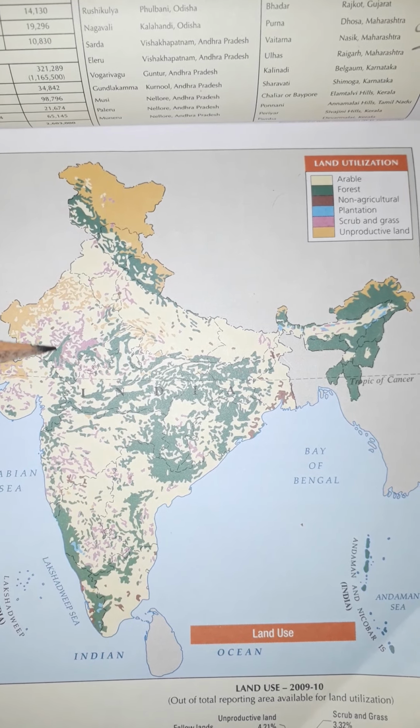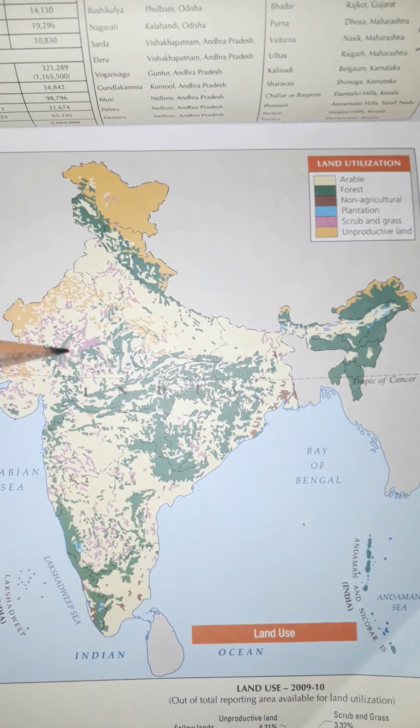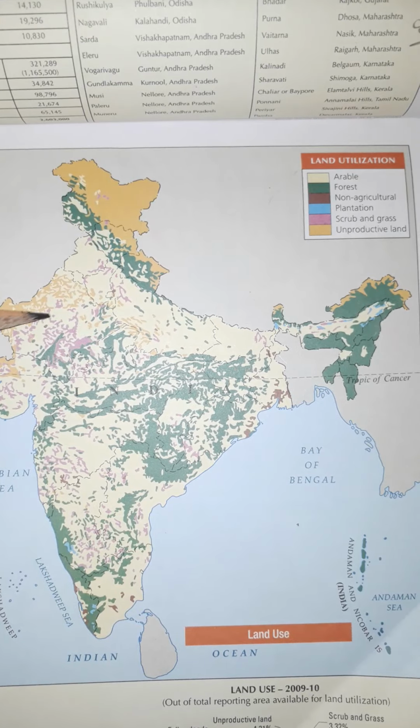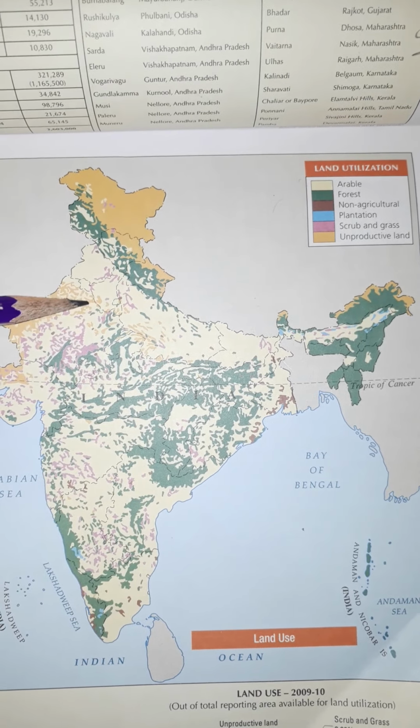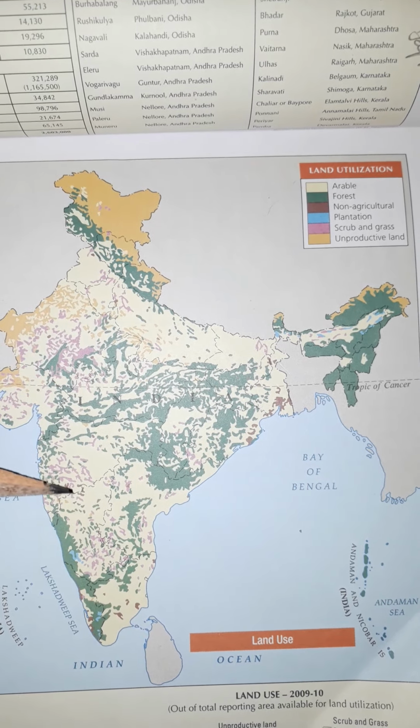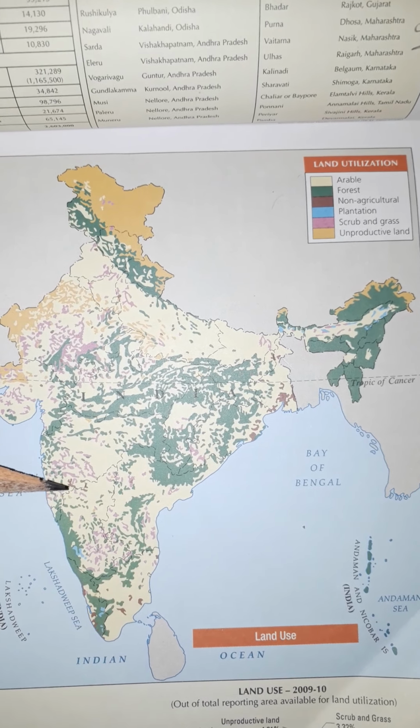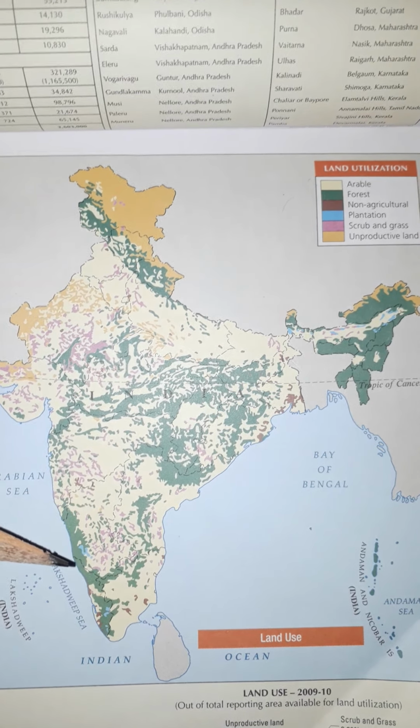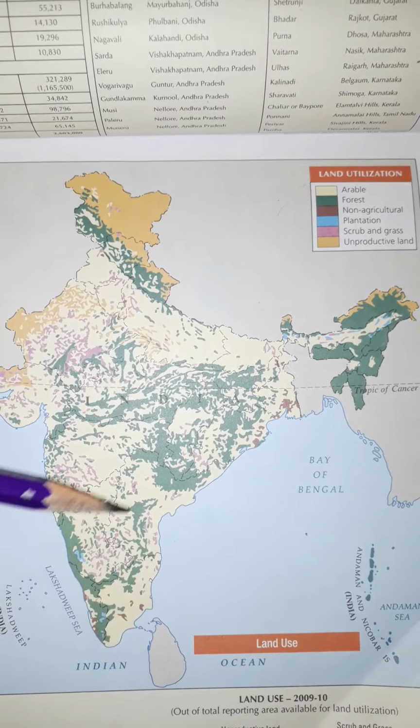These pink color areas of scrub and grasses are especially found in Rajasthan and some parts of western Uttar Pradesh. And you can see here in Maharashtra, wherever the land is arid or semi-arid.